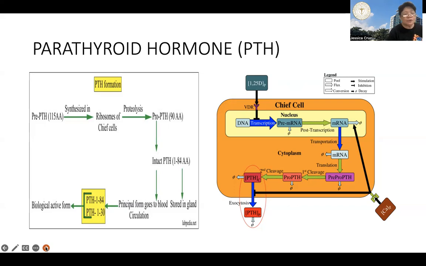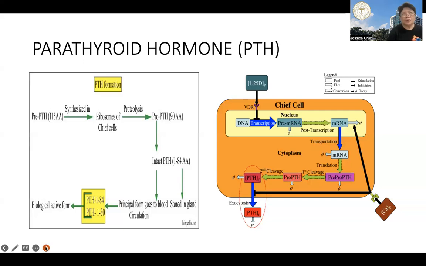There's a second mechanism by which calcium regulates the production and synthesis of parathyroid hormone. This involves what we call the calcium sensing receptor, or CaSR, which, when stimulated by calcium, will reduce parathyroid hormone production and secretion. So these are two of the mechanisms by which calcium will regulate the synthesis and production of parathyroid hormone.